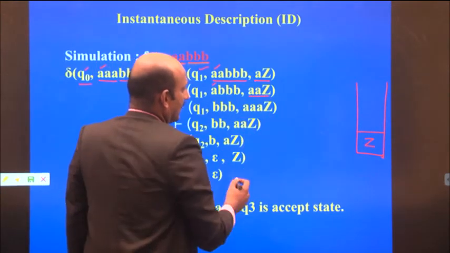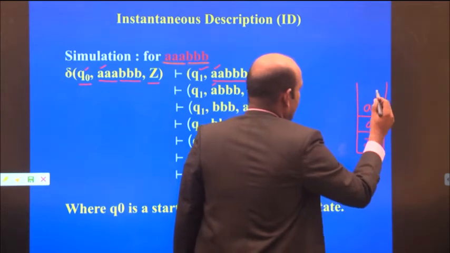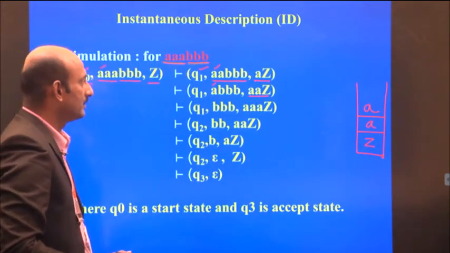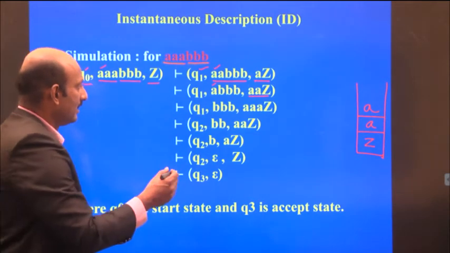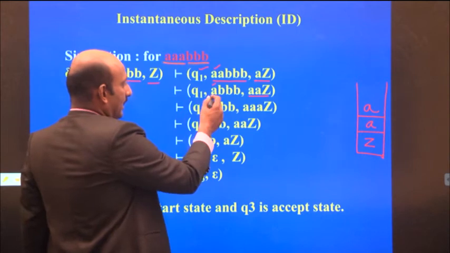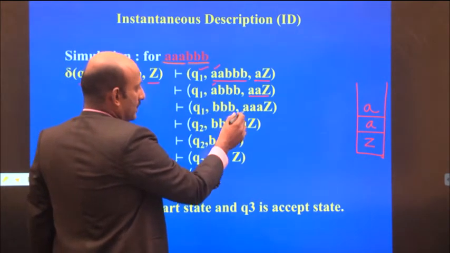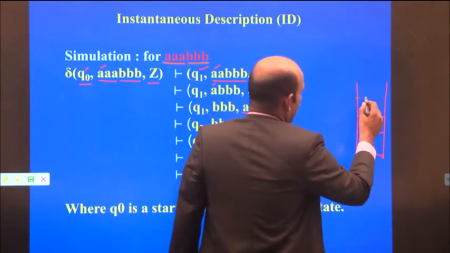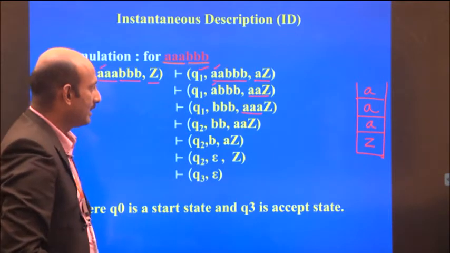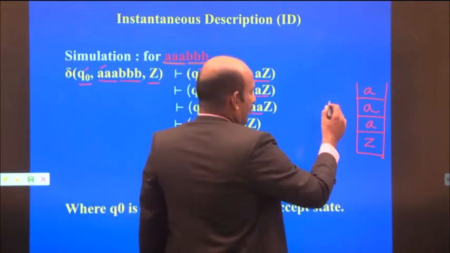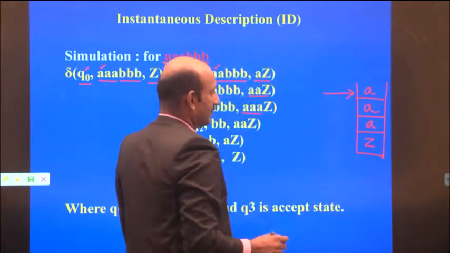Now the stack contains the first A and the second A. Next, again at Q1 it reads the A, then it is pushed onto the stack, so we get another A. Now the stack always points to the top of the stack: AAAZ.